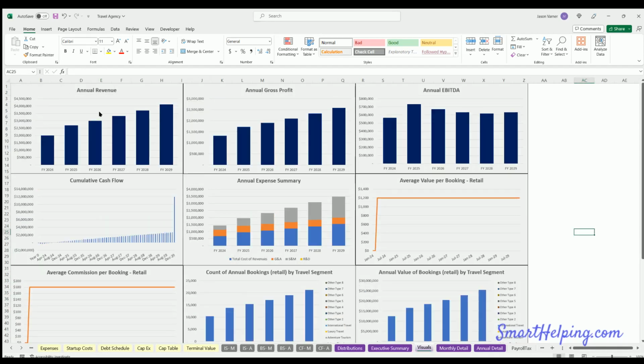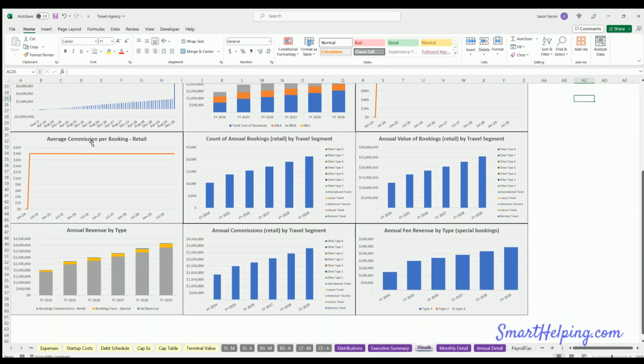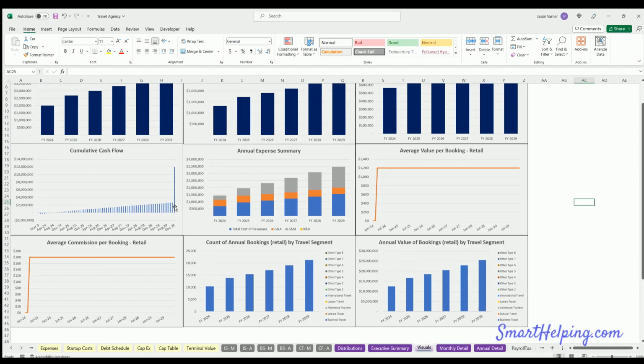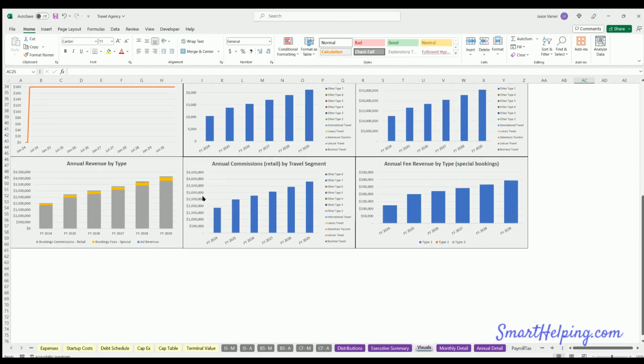Visualizations, you can see annual revenue, annual gross profit, annual EBITDA, cumulative cash flow, annual expense summary, average value per booking, average commission per booking, count of annual bookings, retail by travel segment. So here we just did one. Annual value of bookings. So this is what you're making the commissions on. Annual revenue by type. And then annual commissions by travel segment. And then annual revenue by type, special bookings. So this is everything you need to see about the business at a high level, and this all auto adjusts.